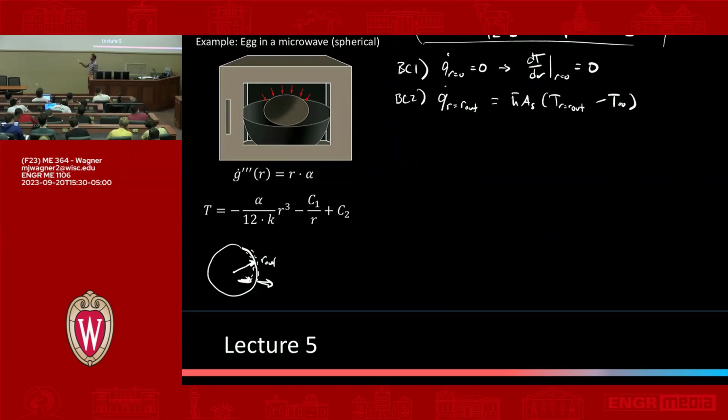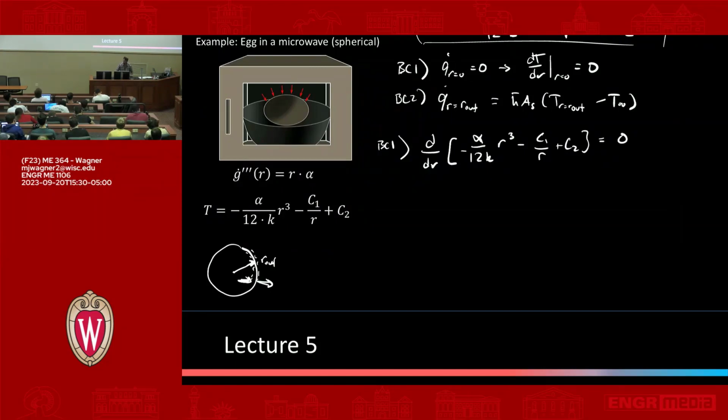Now the task is you take your general solution for temperature, which appears down on the left side there, and substitute that into those boundary condition equations to get your unknown constants. So we can do that. Let's take BC1 first. If I substitute in my temperature expression, that's d/dr of minus alpha over 12k r cubed minus c1 over r plus c2.